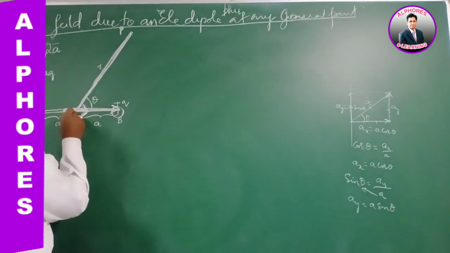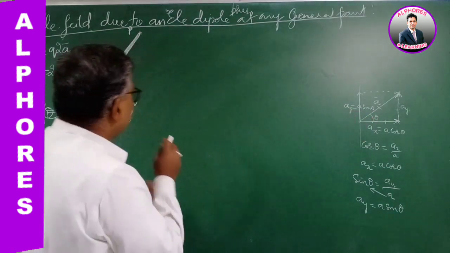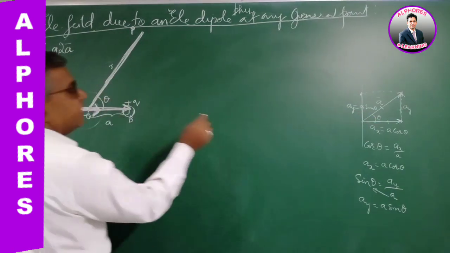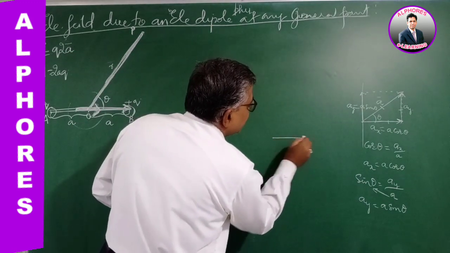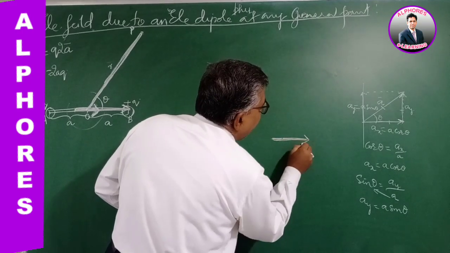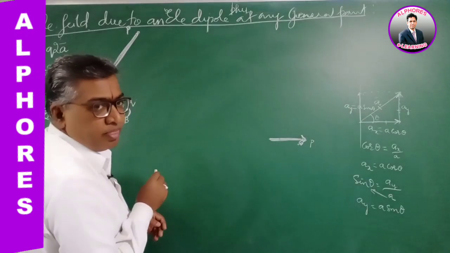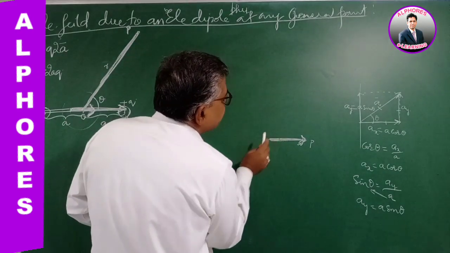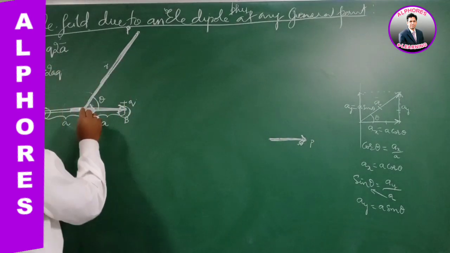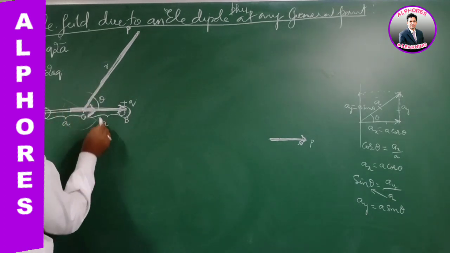Similarly, I am imagining this dipole moment vector in terms of these components. So let me take this diagram here. This is the short dipole, the bold arrow, our dipole moment P vector. I want to split this into two components, one along the radius vector and one perpendicular to it.